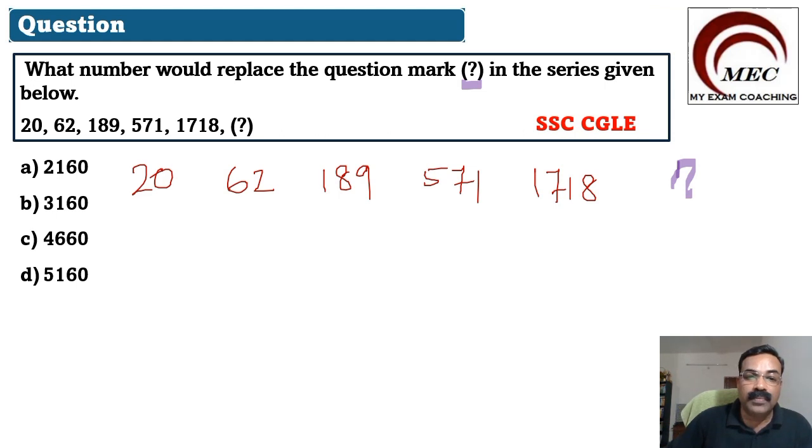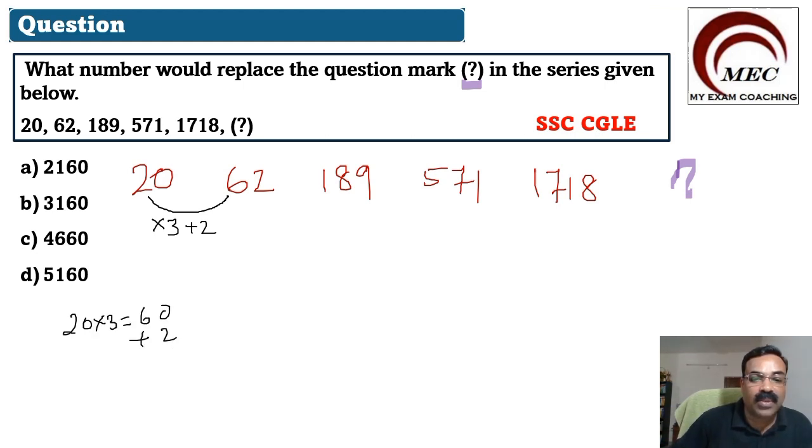Now, let us find out the relation between these two numbers. 20 to 62: 20 into 3 is 60, plus 2. Let us check whether it works. When I multiply this number by 3 and then add, I get 62. 20 multiplied by 3 gives 60, and 60 plus 2 gives 62. So what I am doing is multiplying by 3 and then adding 2.